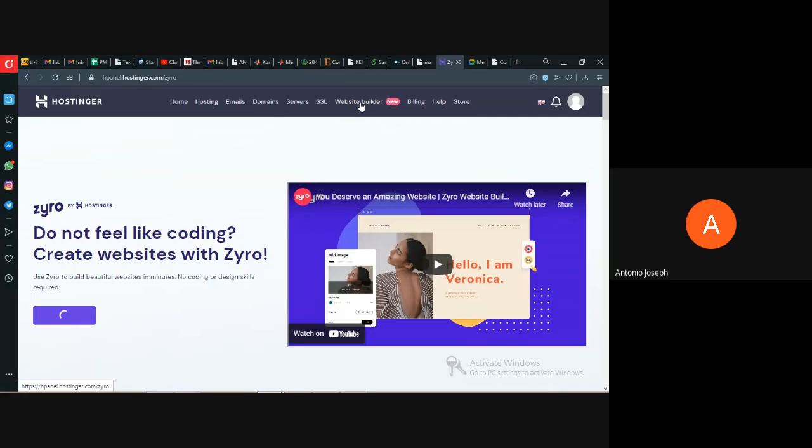Let me see. Now it says that it's not available right now. It's quite easy, very much easier than the platform provided by GoDaddy. But before using Cyro, we need to purchase the hosting plan. That's a major problem. So as a beginner, we cannot do a trial using this.